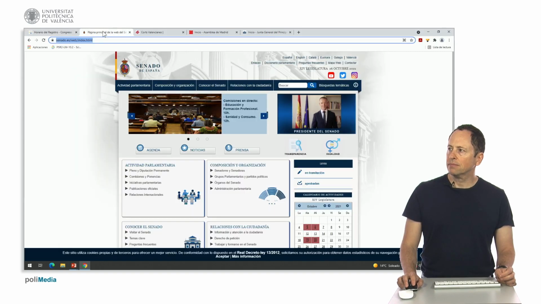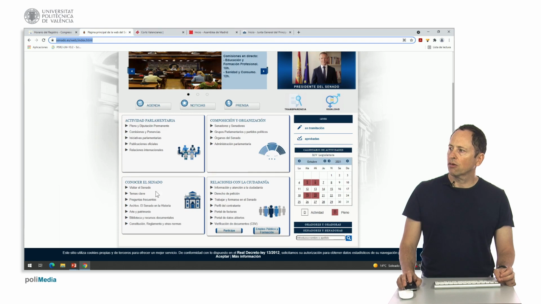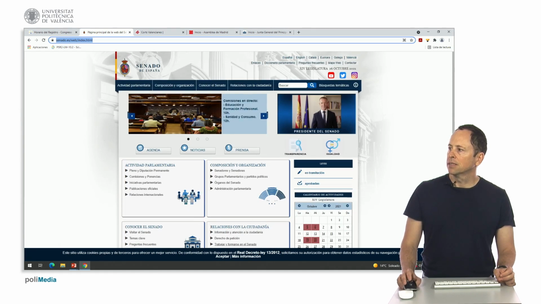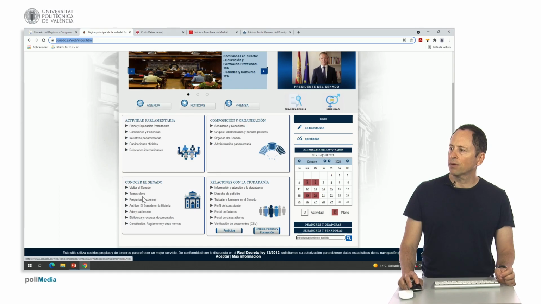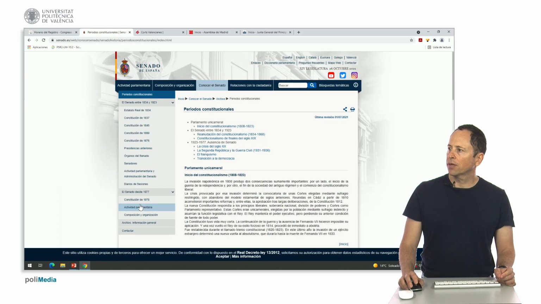If we go to the Senate, we have something similar. Apart from a summary on the homepage about parliamentary activity, composition and organization, getting to know the Senate, and relations with citizens, which is the same as what we have up here. All right, so we have the calendar and laws and processing already approved. Here in Getting to Know the Senate, we can visit the Senate, see key topics, and then we can see the archive of the Senate in history, for example. And here you see we have the Senate in different stages, constitution, etc.